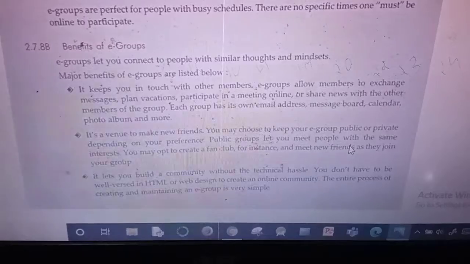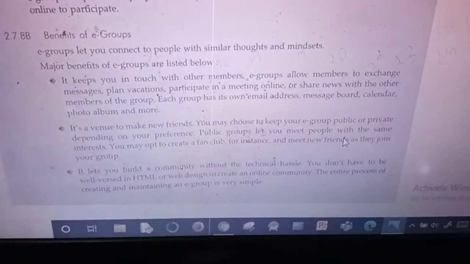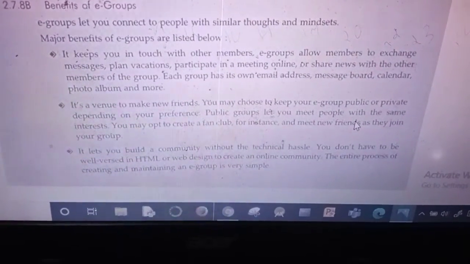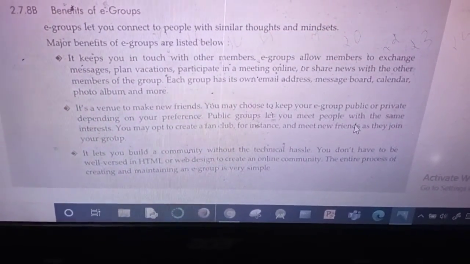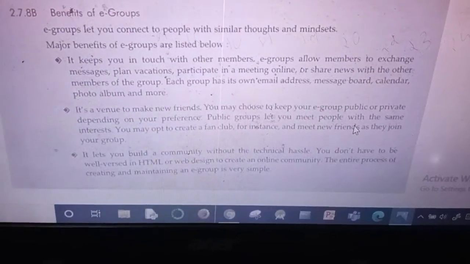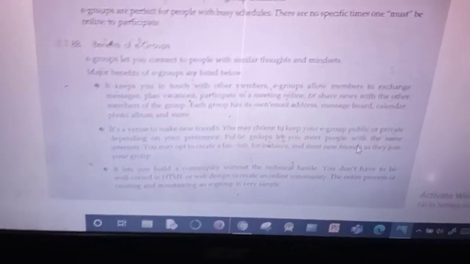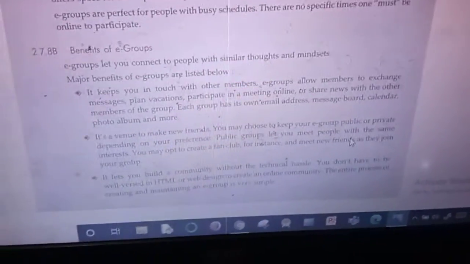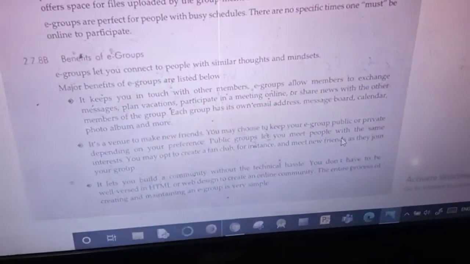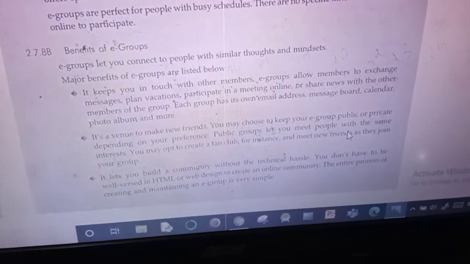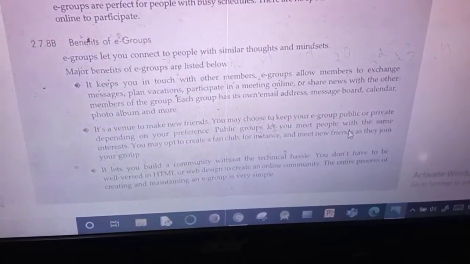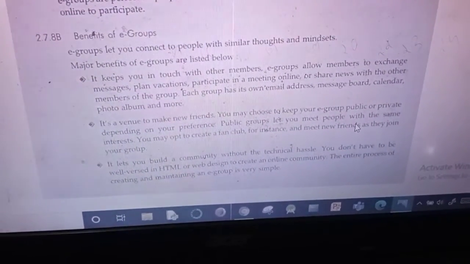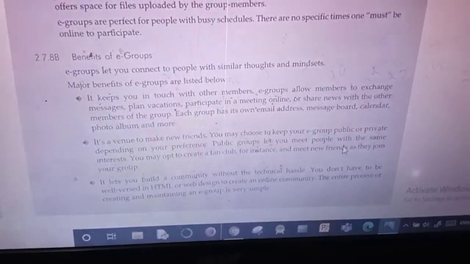Third, it lets you build a community without technical hassle. You don't have to be well versed in HTML or web design to create an online community. The entire process of creating and maintaining an e-group is very simple. A simple website is possible, without the complications of HTML code. Without any technical knowledge, that is, without technical hassle, you can create e-groups. So these are the benefits of e-groups.